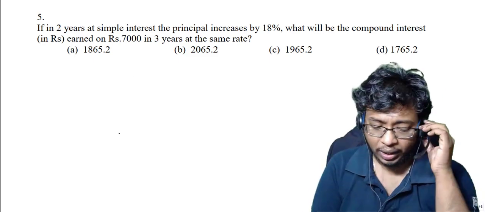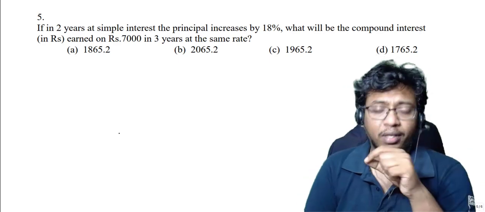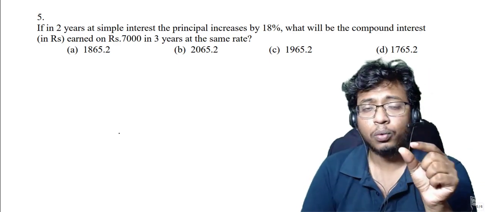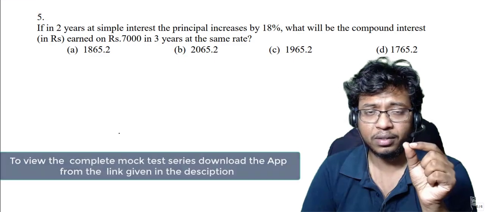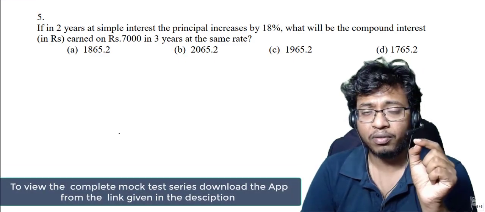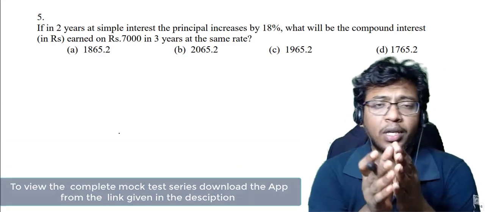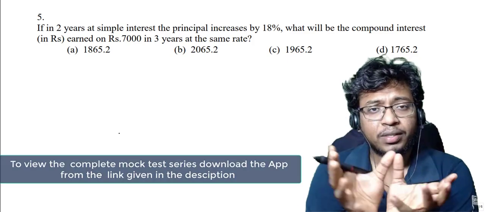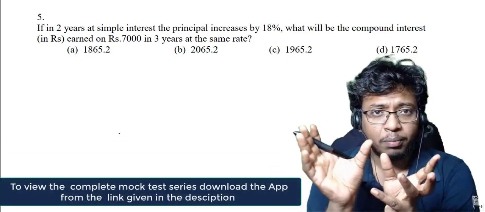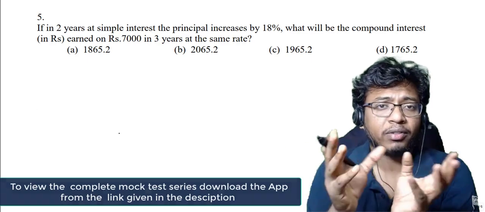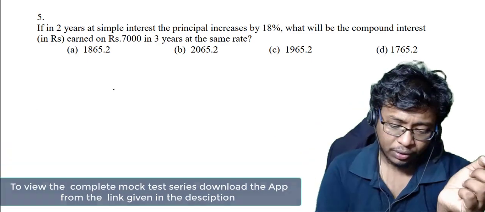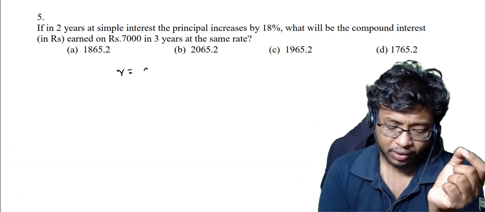Now he said, if in 2 years simple interest is 18%, means for 1 year how much it will be? It will be 9%, because in simple interest the rate of interest will be same, right? 9% plus 9%. For 3 years means it will be 27%, right? So per year rate of interest is 9%.